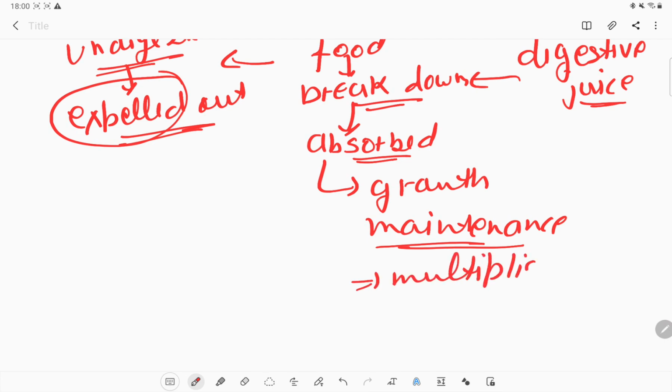If the amoeba needs to divide itself, it requires some energy. From where does it get energy? It gets energy from the absorbed material.